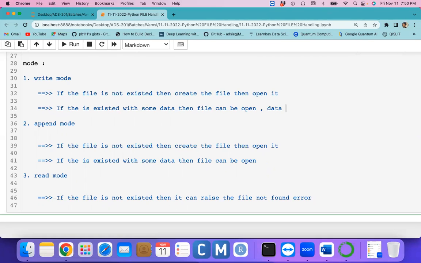But if you're in the write mode, yes, the data can be lost. Whatever data we have in the file, that entire data can be lost. Then the file is opened in a fresh mode. So if the file has 1000 lines of code and you open the file in write mode, the 1000 lines of data are deleted automatically. Lost means deleted here. But in the case of append mode, the file can be opened, and the data stays safe.